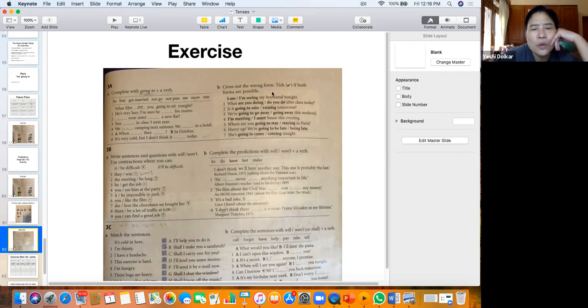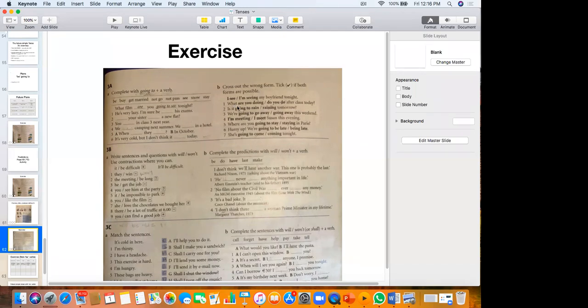Cross out the wrong form. I'm seeing or I see, what are you doing? I'm seeing my boyfriend tonight. This one is correct. What are you seeing? Right. Okay, I see is not correct. I'm seeing, continuous tense.